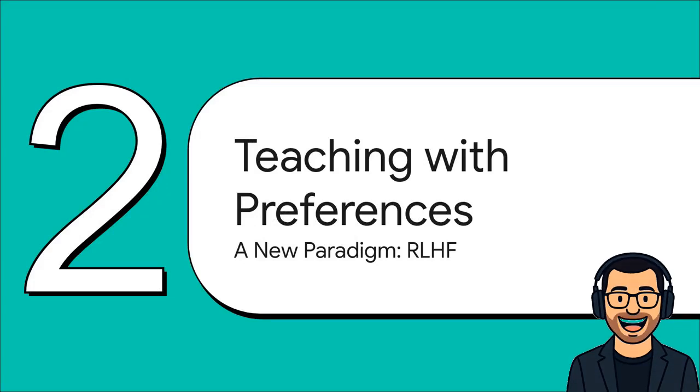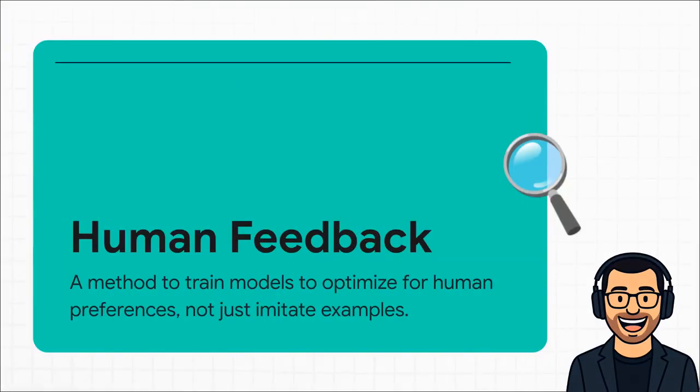This is where things get really interesting. The paper introduced this whole new paradigm, something called reinforcement learning from human feedback. You've probably heard of it as RLHF. So, what is RLHF? Well, instead of just showing an AI examples to copy, it's a method that uses our preferences as the reward signal. We're directly teaching the model what we, as humans, think a good output actually looks like. The goal shifts from imitation to, well, to taste.